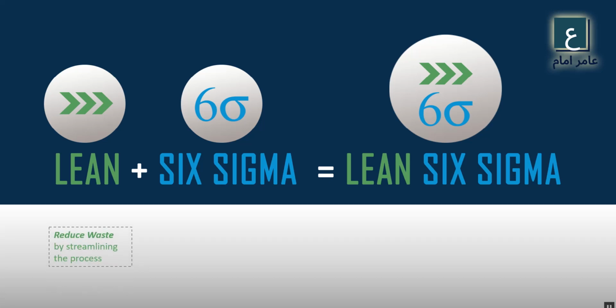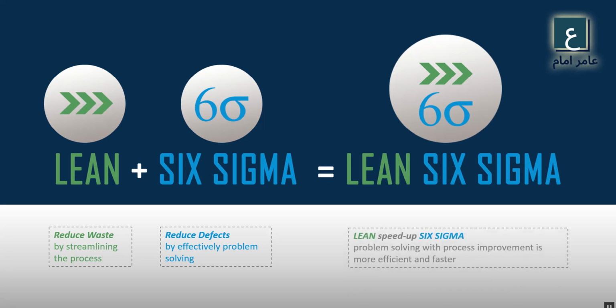Lean is to reduce waste by streamlining your process, and Six Sigma is to reduce defects by effective problem solving techniques. So it means Lean speeds up Six Sigma, and problem solving with process improvement is more efficient and much faster.